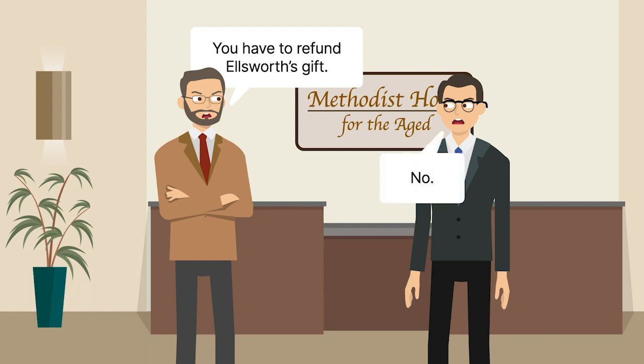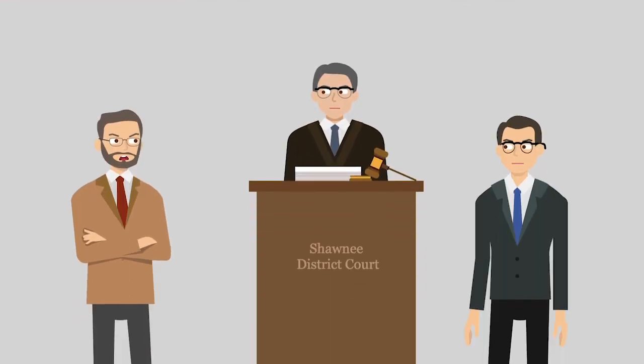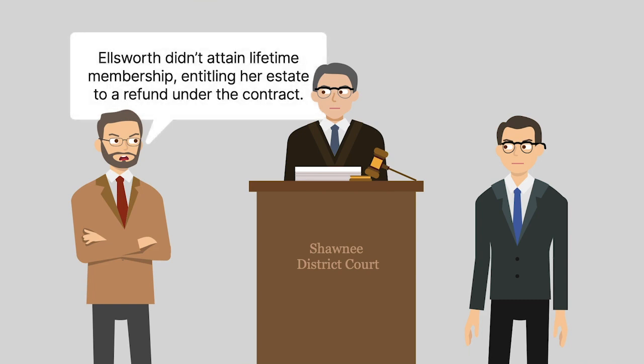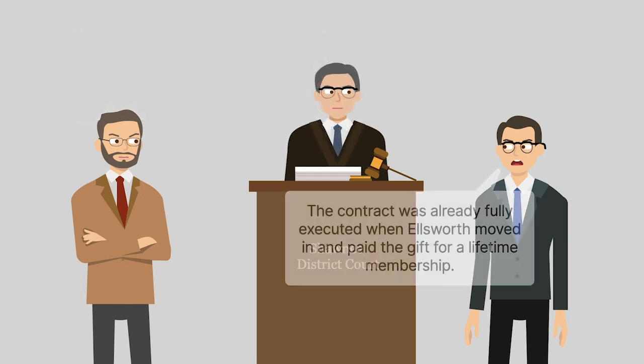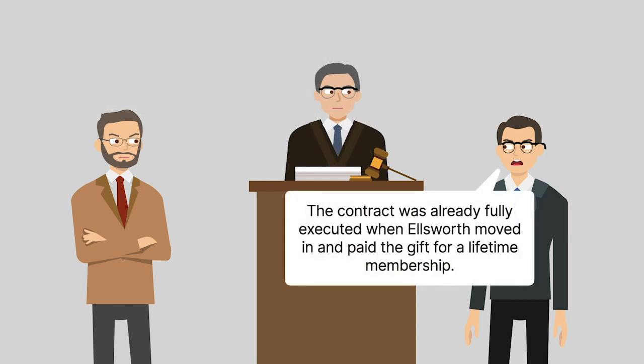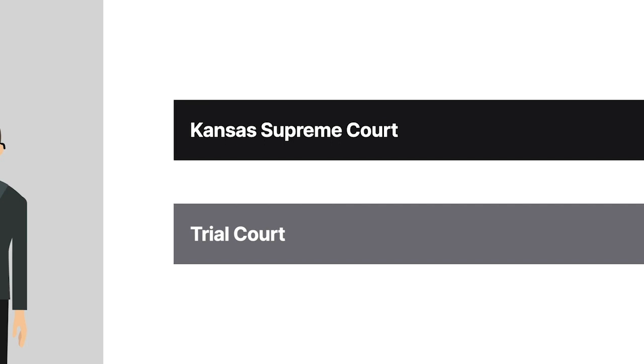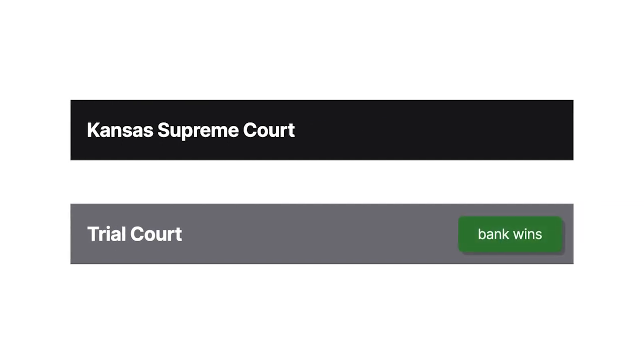But Methodist refused, so the bank filed a claim for specific performance in a Kansas trial court. The bank argued that Ellsworth didn't attain lifetime membership, which entitled her estate to a refund of the money according to the contract terms. Methodist contended that the contract was already fully executed when Ellsworth moved in and paid the gift in exchange for a lifetime membership. The trial court found for the bank, and Methodist appealed to the Kansas Supreme Court.